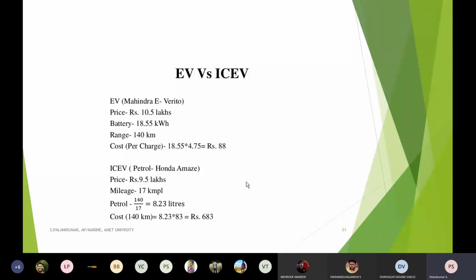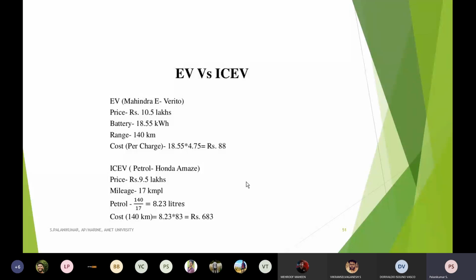I have taken another one, an internal combustion engine vehicle, that is the petrol Honda Amaze model, which has a mileage of 17 kilometers per liter.